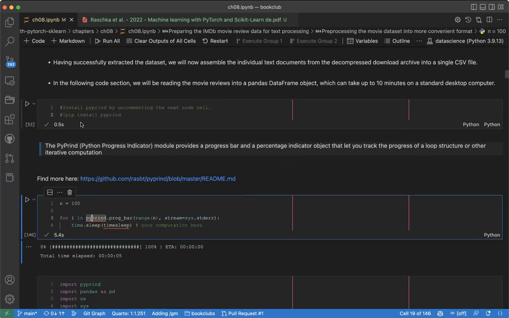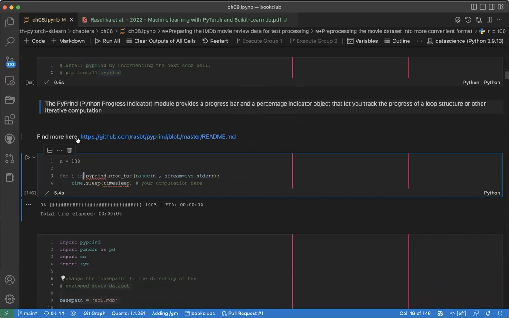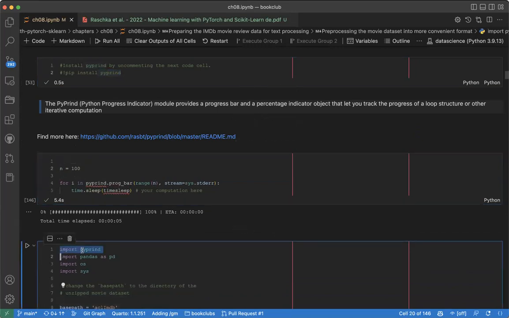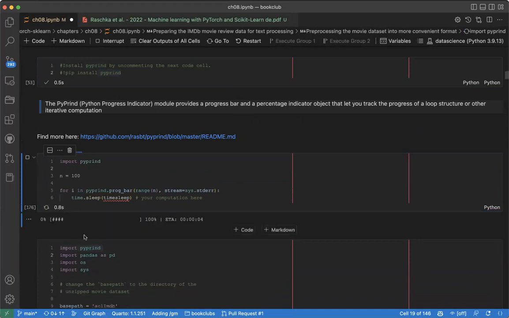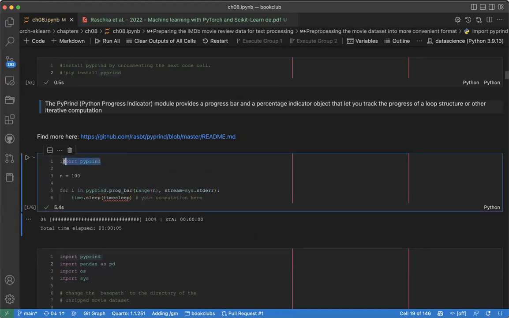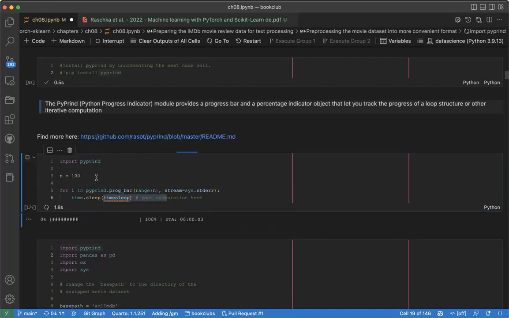Basically here you can see he asks us to install something called PyPrind, which basically, if I import it here, import PyPrind. So what is it? It allows you, when you are doing some iteration, to show a progress bar. This is the task of PyPrind. So here you can see, just giving you an example, for i in PyPrind, the progress bar, then I put the range, how many times I want, this is my 100, and I ask it to print this. So when you have a for loop or something like that, you can use PyPrind to just show the progress bar. That is the essence.